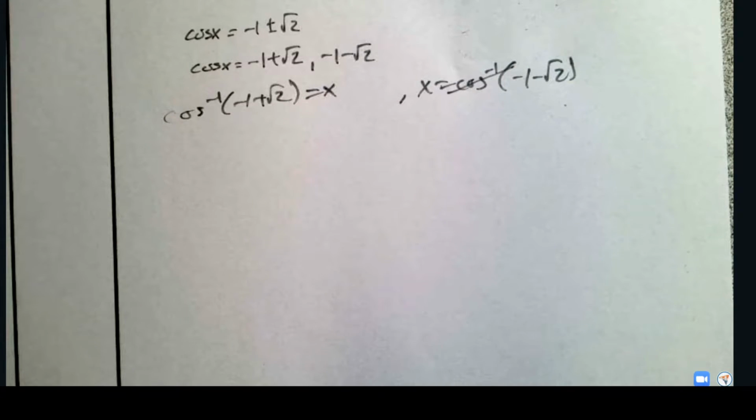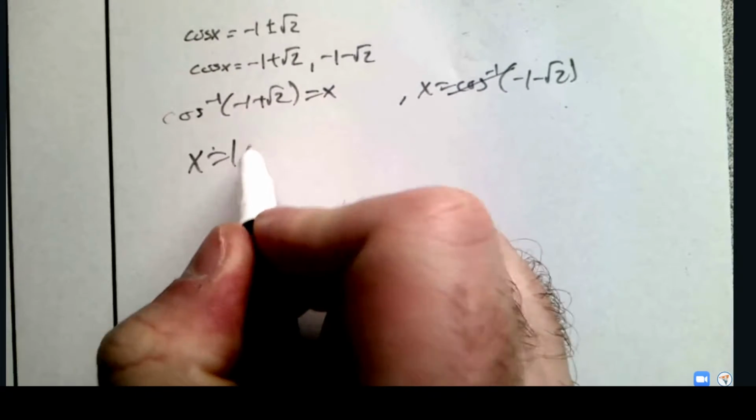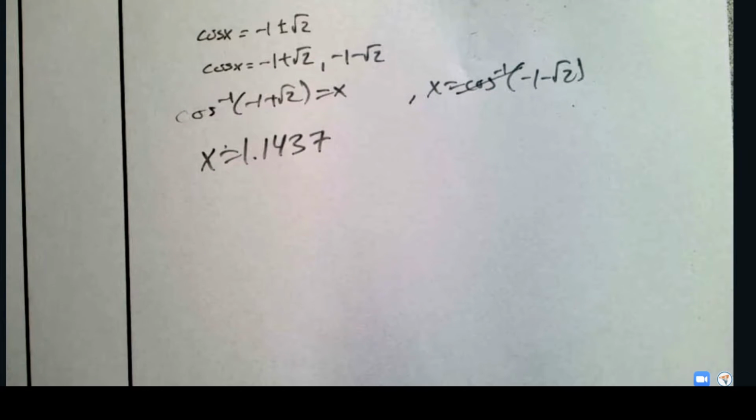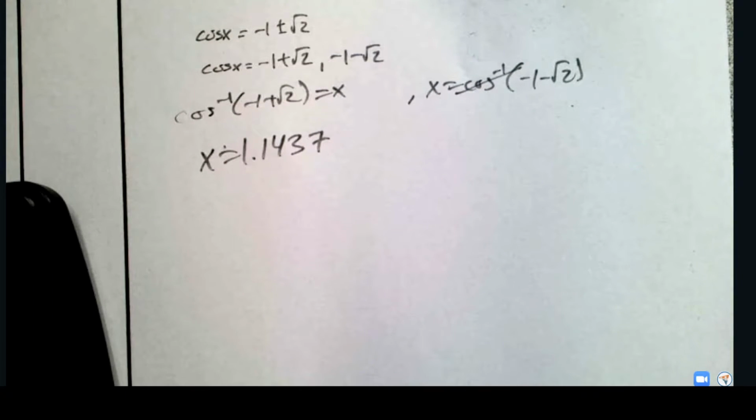Now, at this point, I don't know where I got so confused, but here's what happened. If we take the inverse cosine right here, I lost my pretty calculator, I'm at home now. But if I take the inverse cosine of this, what I actually get is x equals 1.1437. Okay? Let's see if my calculator even works here.